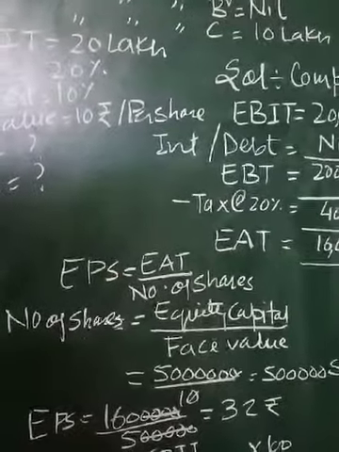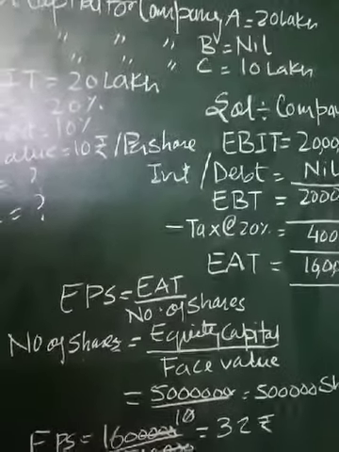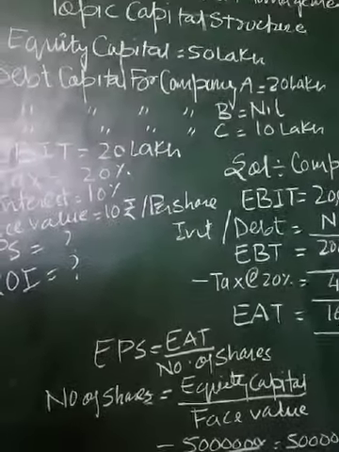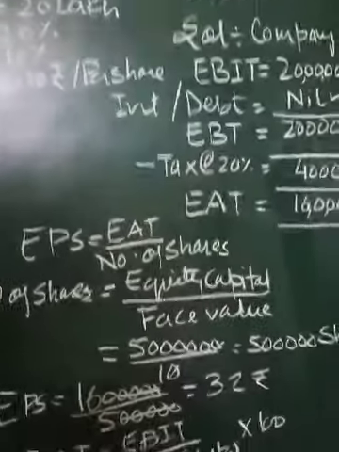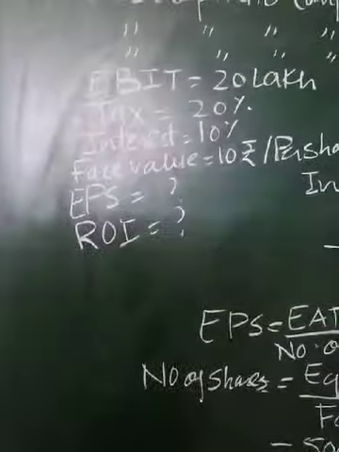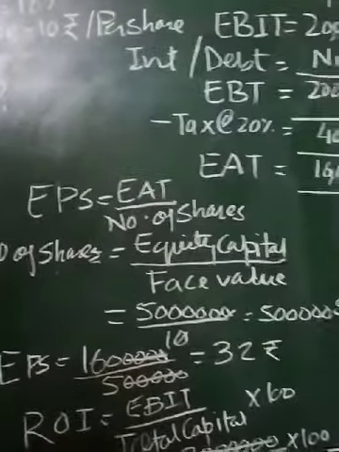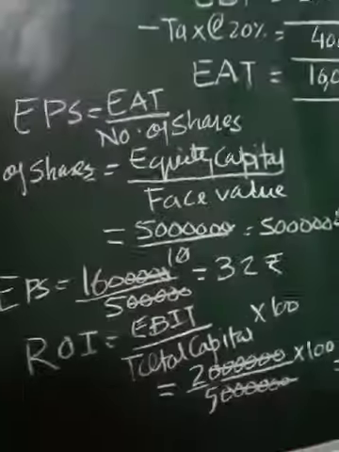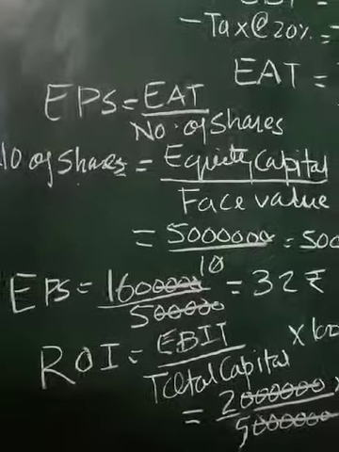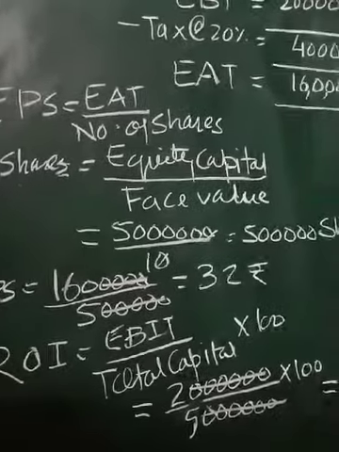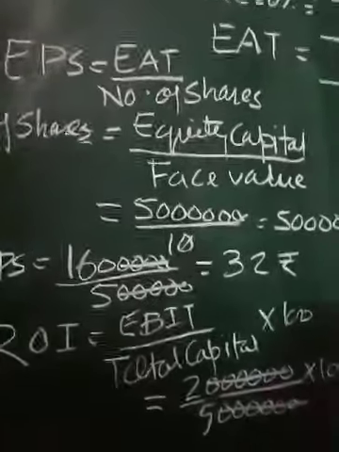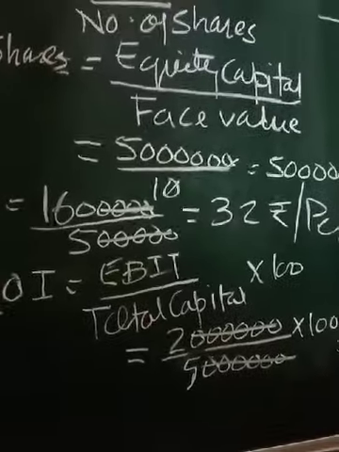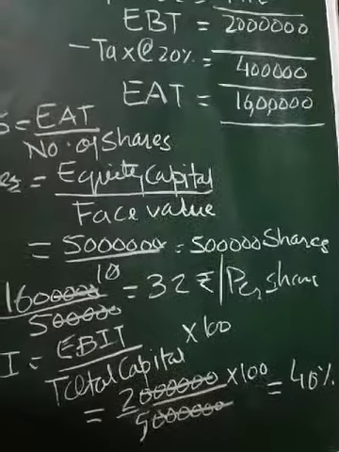Equity capital is given as rupees 50 lakh as per the question, and the face value is rupees 10. Then the number of shares will be 5 lakh. If we divide EAT by the number of shares, then it will be 32 rupees per share.